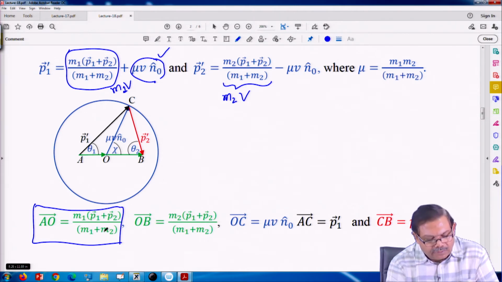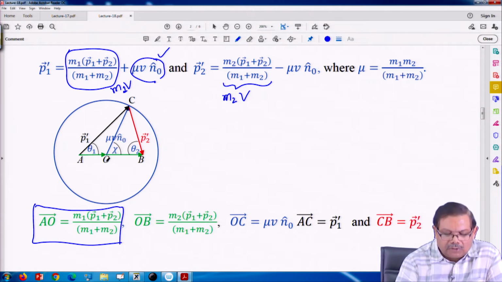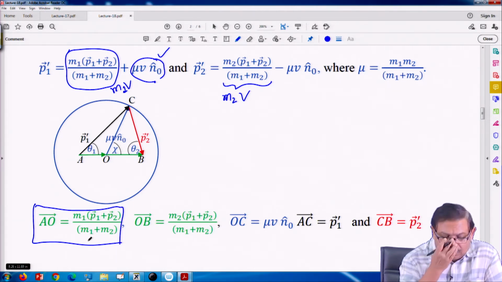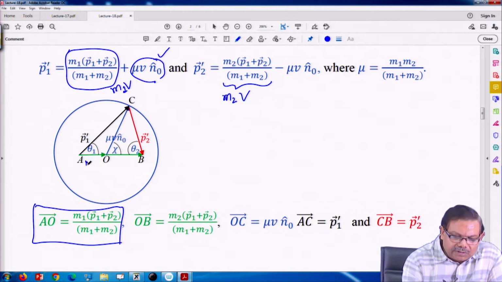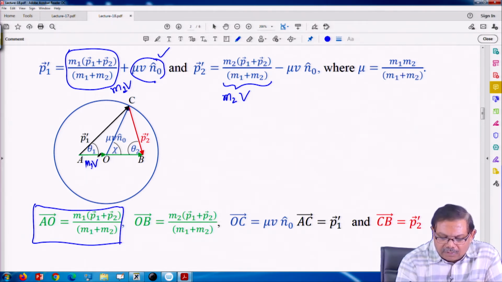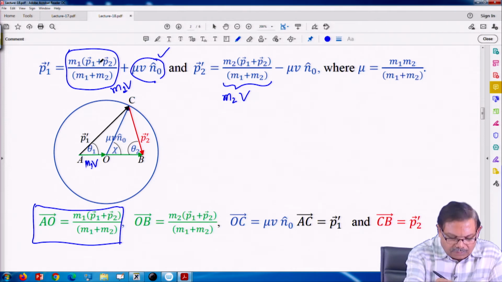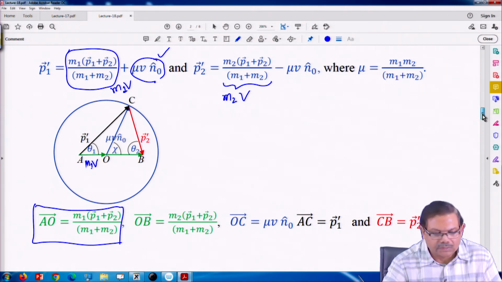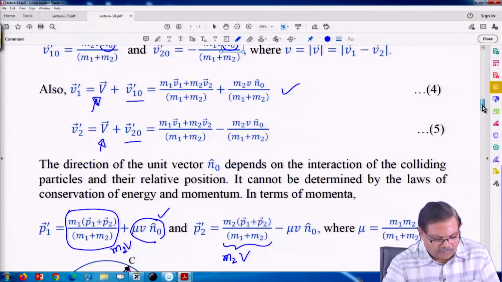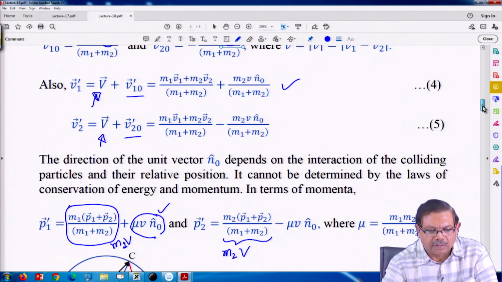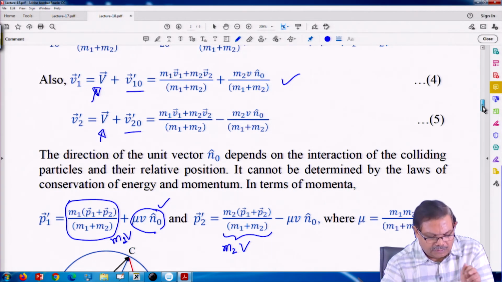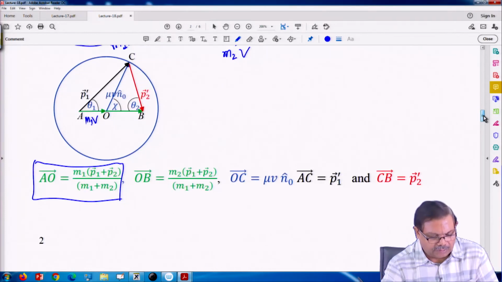A O is the momentum of the center of mass, m 1 times the velocity of the center of mass. So, this is m 1 times V, that is A O. If I multiply with m, this is P 1, yes.